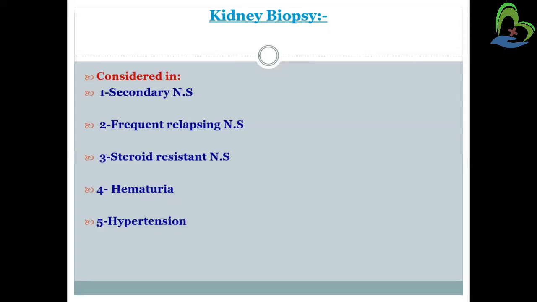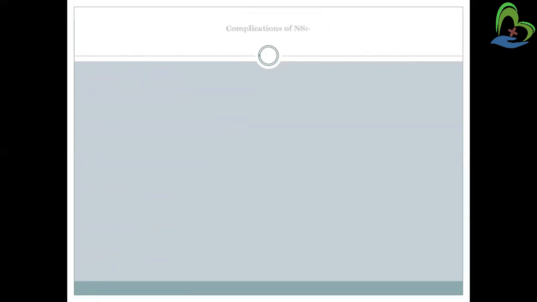If the person is having secondary nephrotic syndrome, frequent relapsing nephrotic syndrome, or steroid resistant nephrotic syndrome, hematuria, or hypertension, in that case we can consider this kidney biopsy. Or if the patient is having a low GFR rate, glomerular filtration rate, we can go for this kidney biopsy.